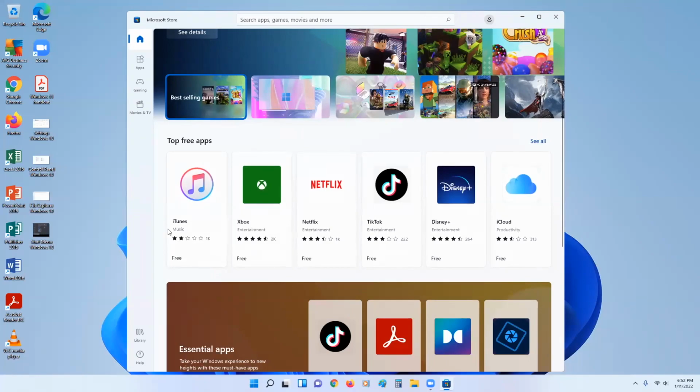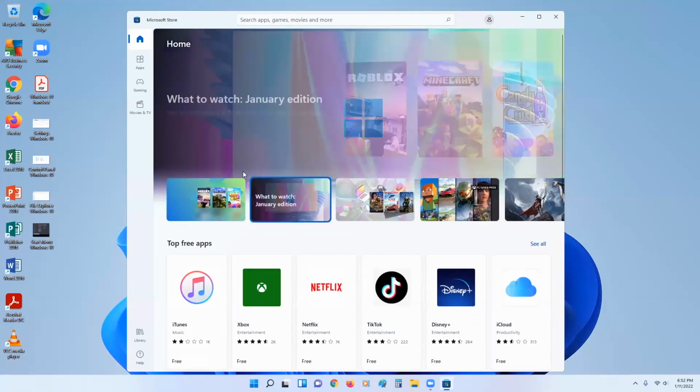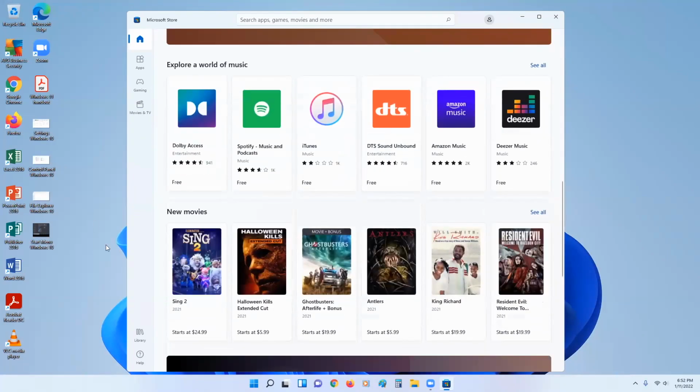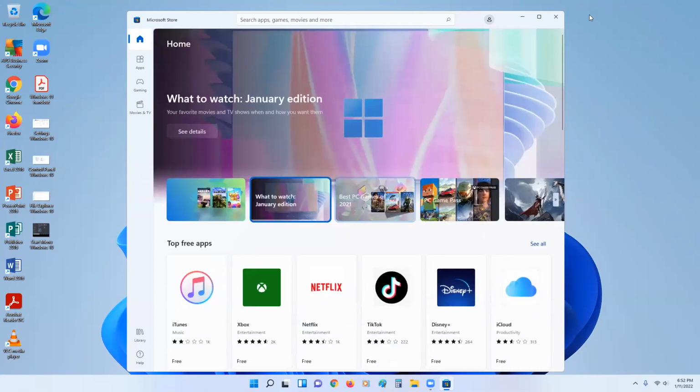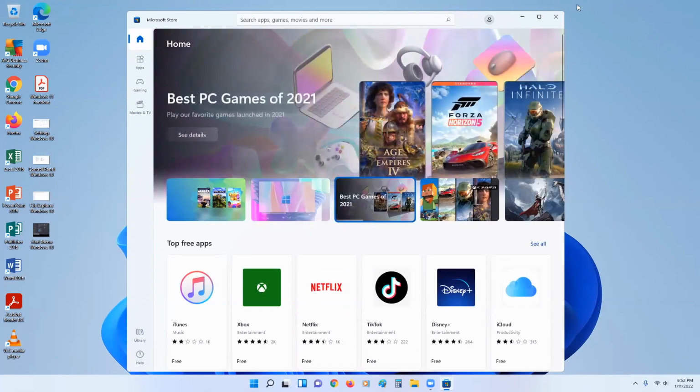So you can see the different apps that you can download from the store right onto your computer. Some of them are free, some of them are paid. But just keep in mind, the Windows Store is not available on the library's public computers because it requires a Microsoft account.